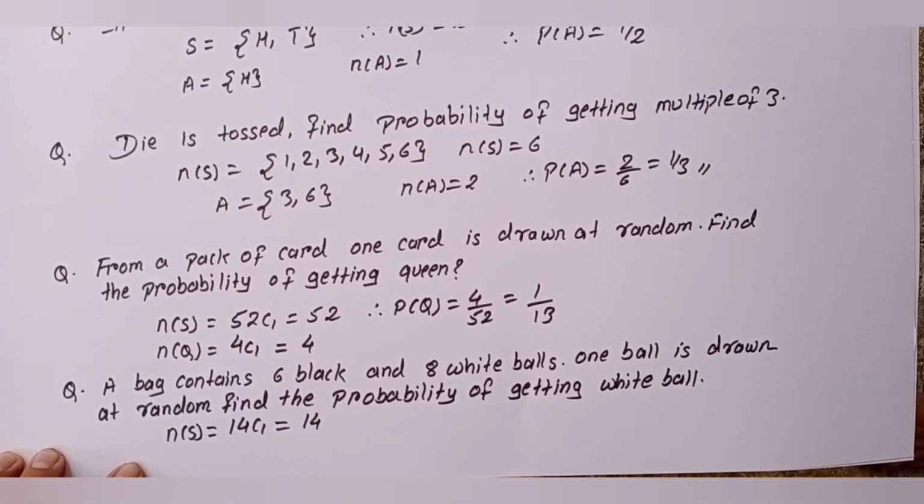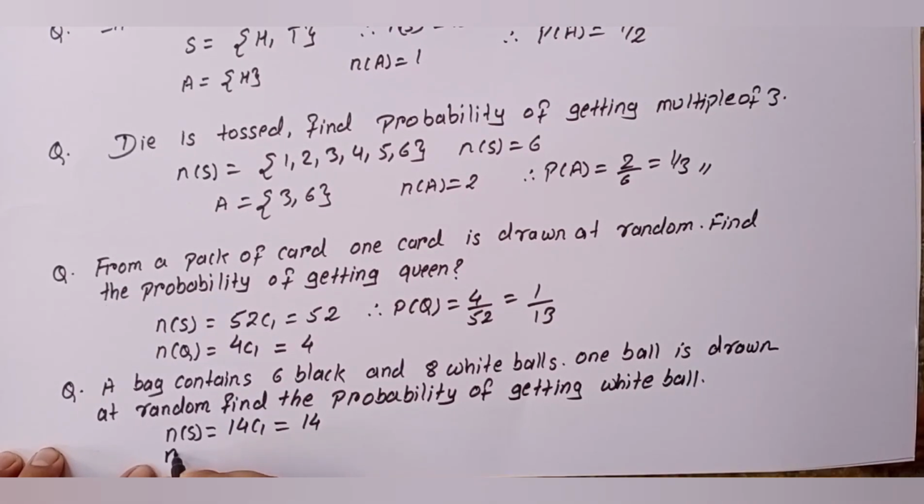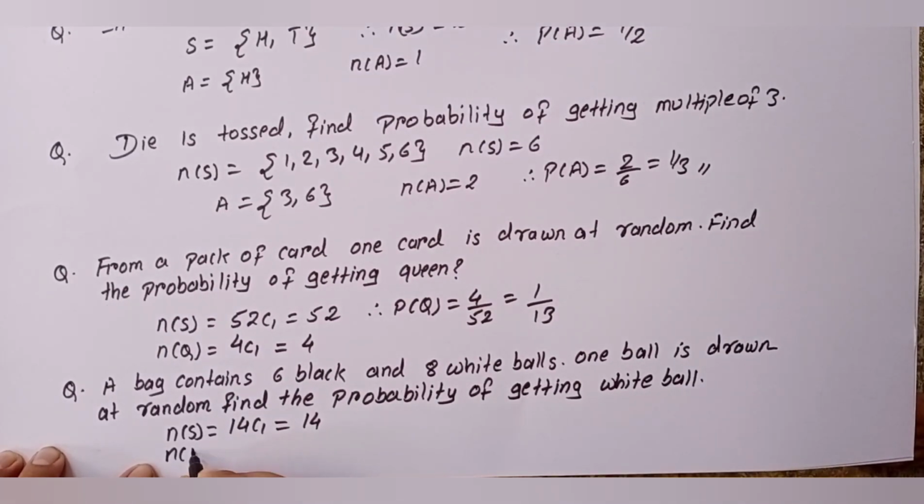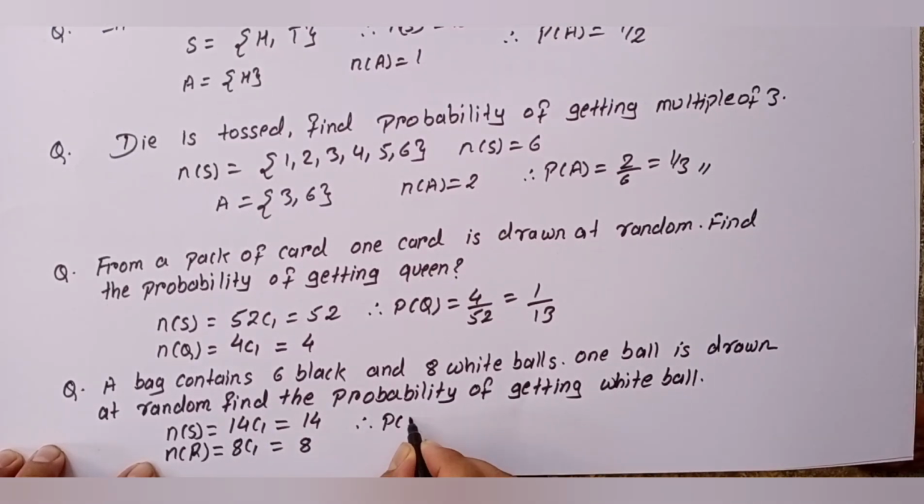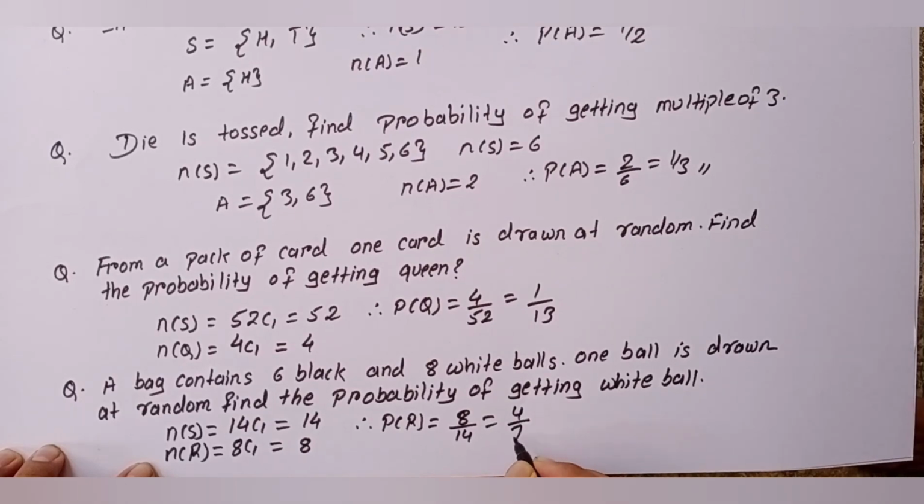Let R be the event that represents a white ball. So n of R, since we have a total of 8 white balls, will be 8C1, which is equivalent to 8. Therefore, probability of R will be 8 by 14, which is 4 by 7.